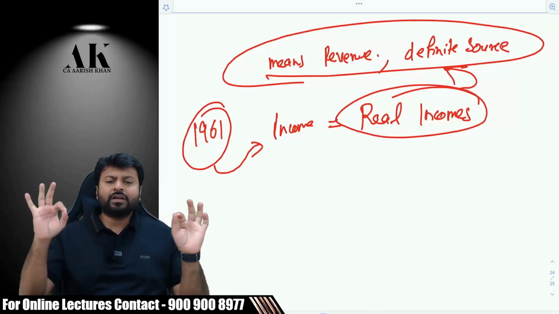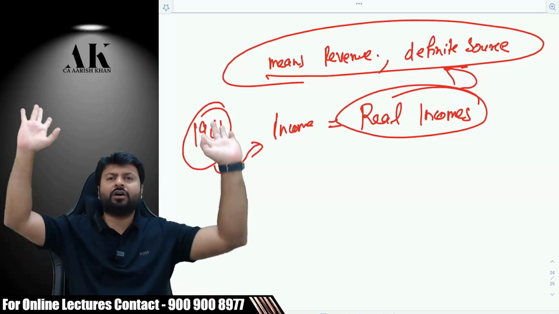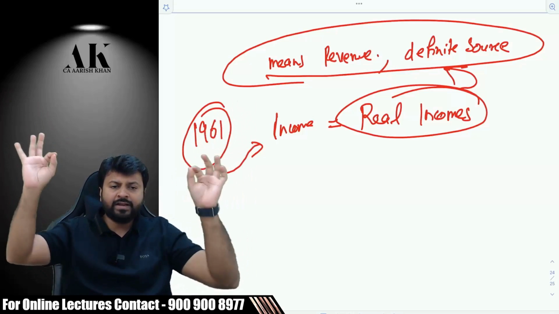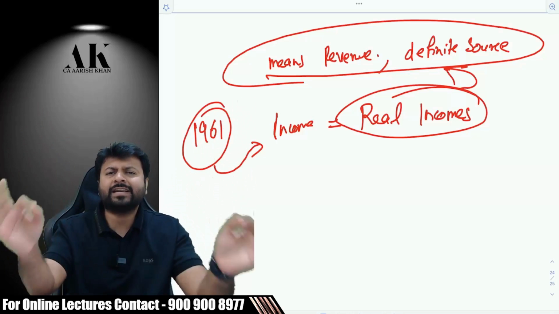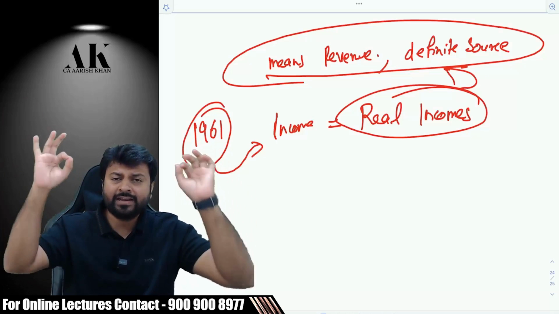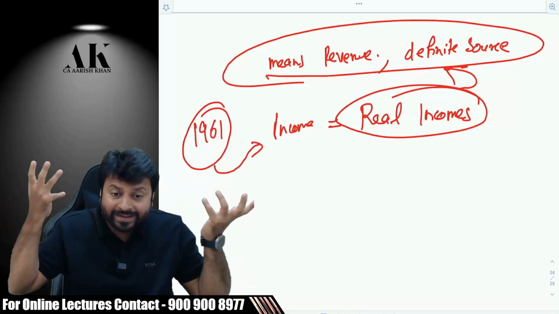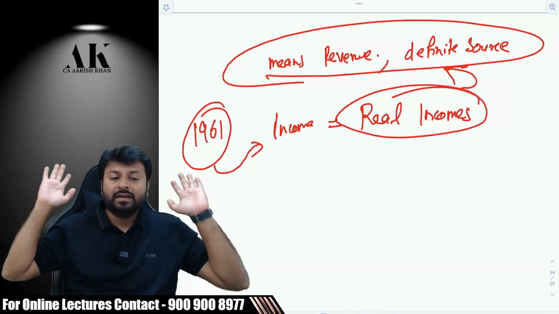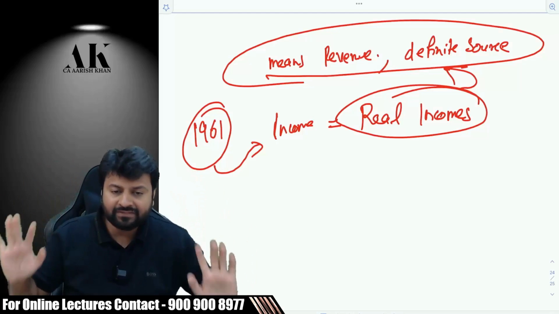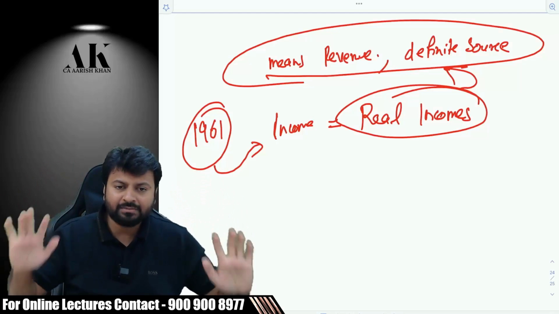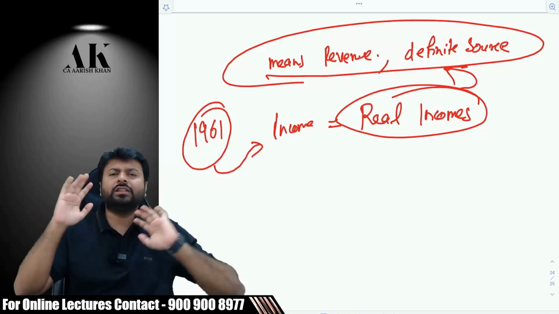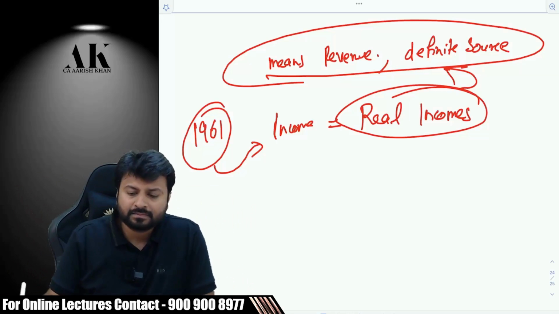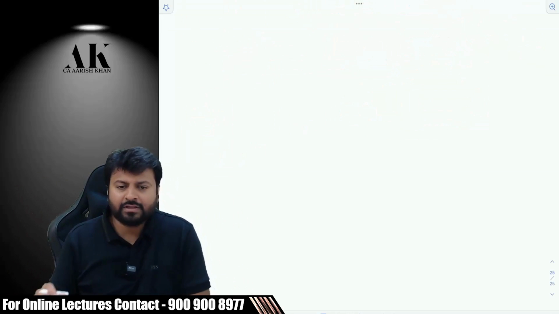So the intention of the government is very clear. In 1961, the government said very clearly, we intend to charge only those incomes which are real in nature. Real means which are revenue in nature. In reality, what a person can say is income, only that can be taxed as income. Like salary, profits, dividends, interest, rental incomes, capital gains. All these things are incomes. The intention of the government was very clear.